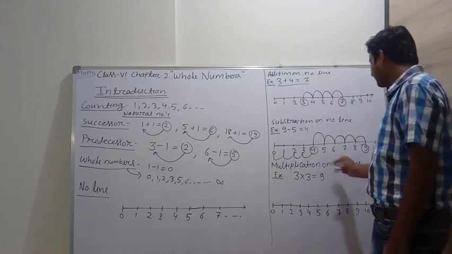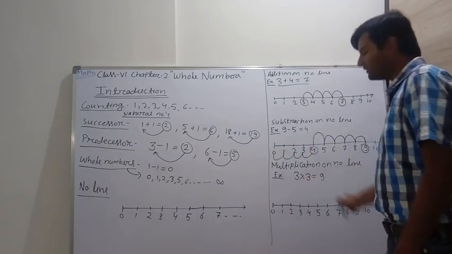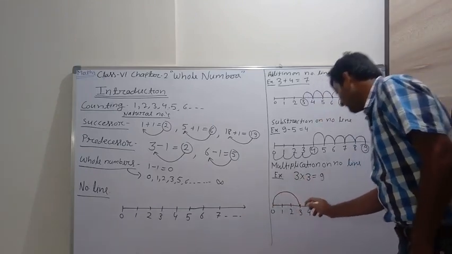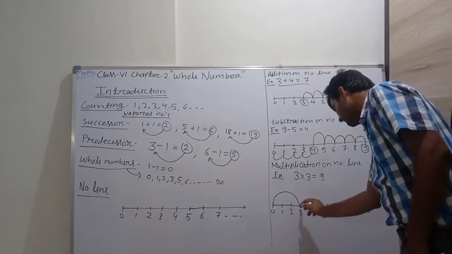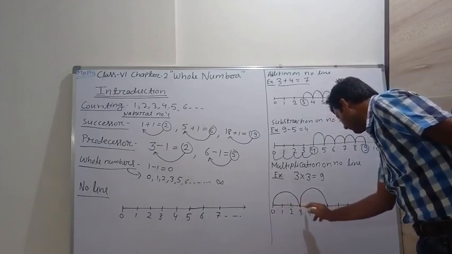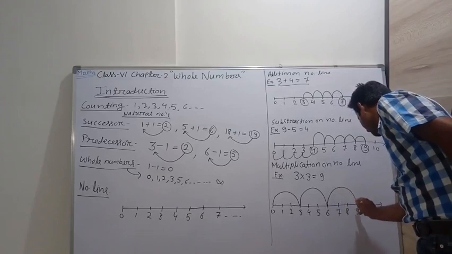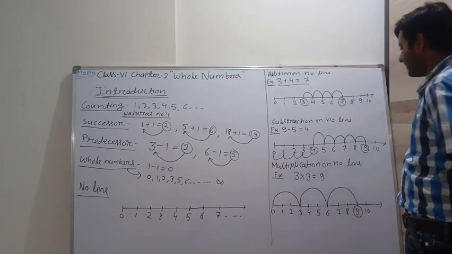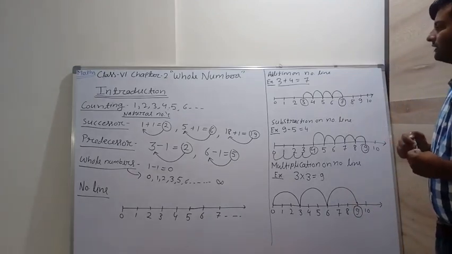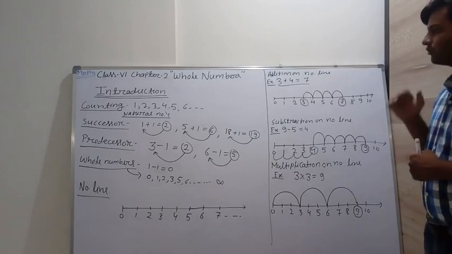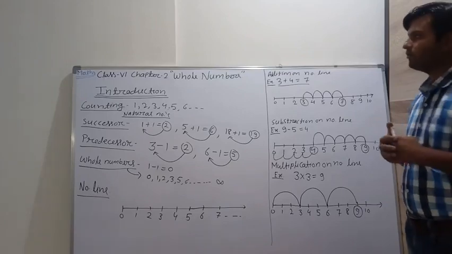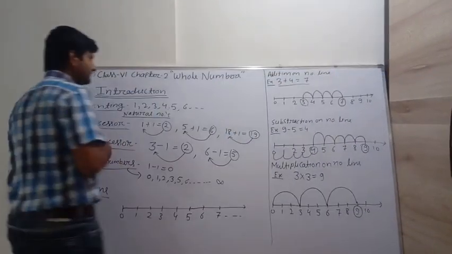Now multiplication on a number line. 3 into 3 is equal to 9, you know very well. Now we start from 3. 3 threes are 9. So first 3, then again after 3: 1, 2, 3, then 1, 2, 3, then move to 9. So that is the multiplication of 3. It is very simple. First we have to understand what successor and predecessor are, and how to do addition, subtraction and multiplication on a number line. Now we move to our first exercise.